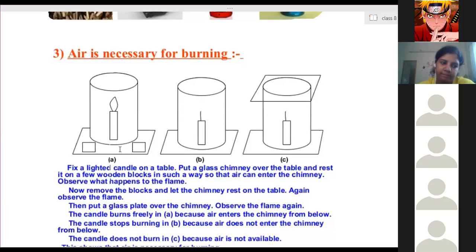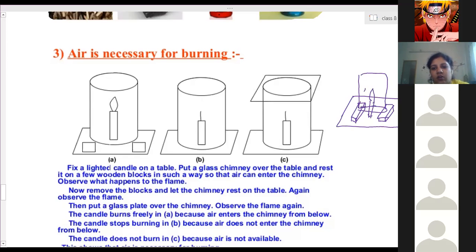Why? Because there is an absence of oxygen. Now take the other setup: over the surface we place two wooden blocks, giving some height, and over that we keep a glass jar, and here the candle is placed.